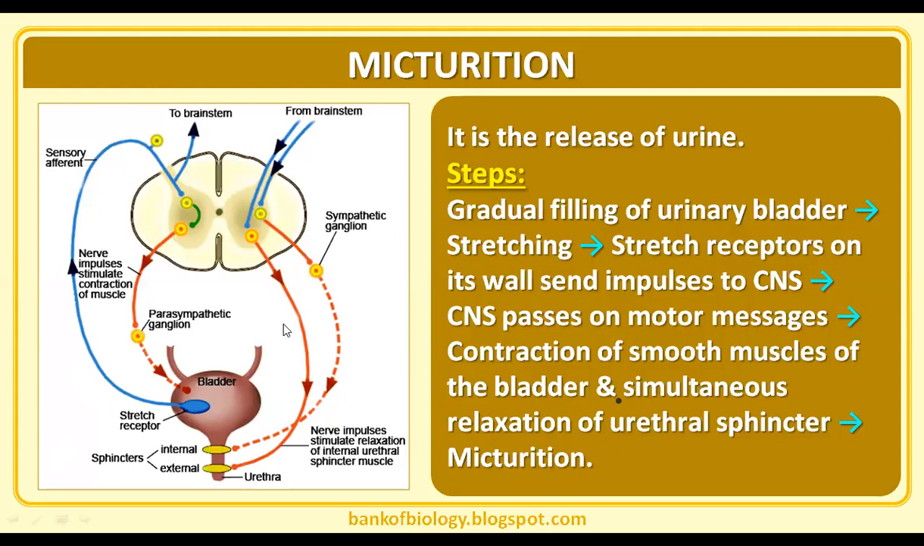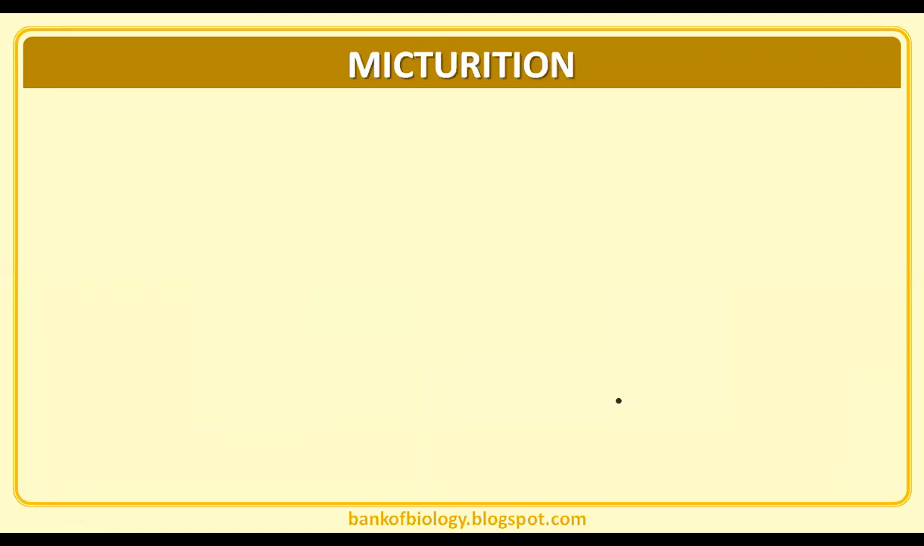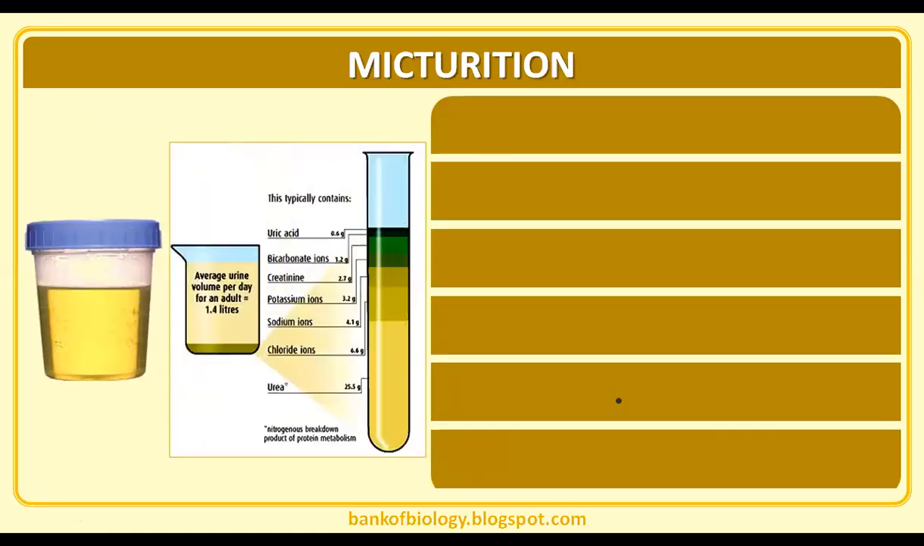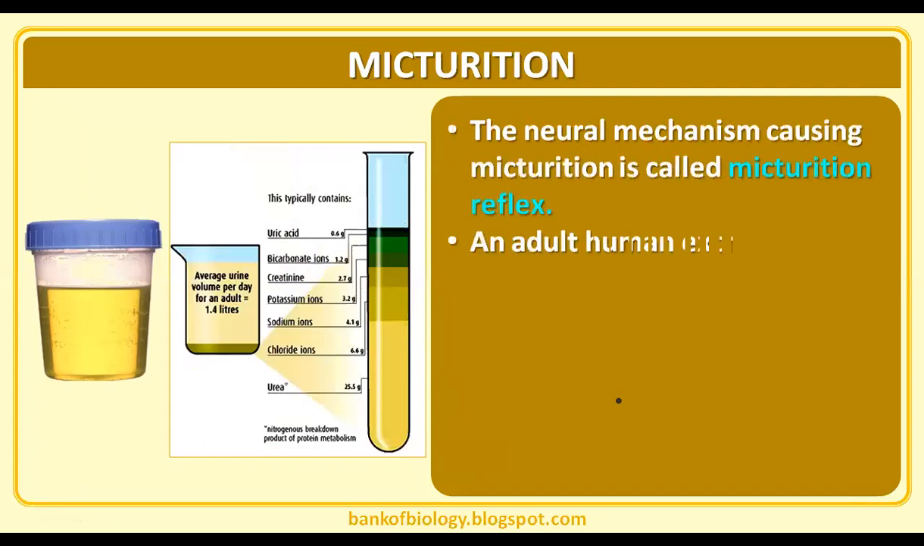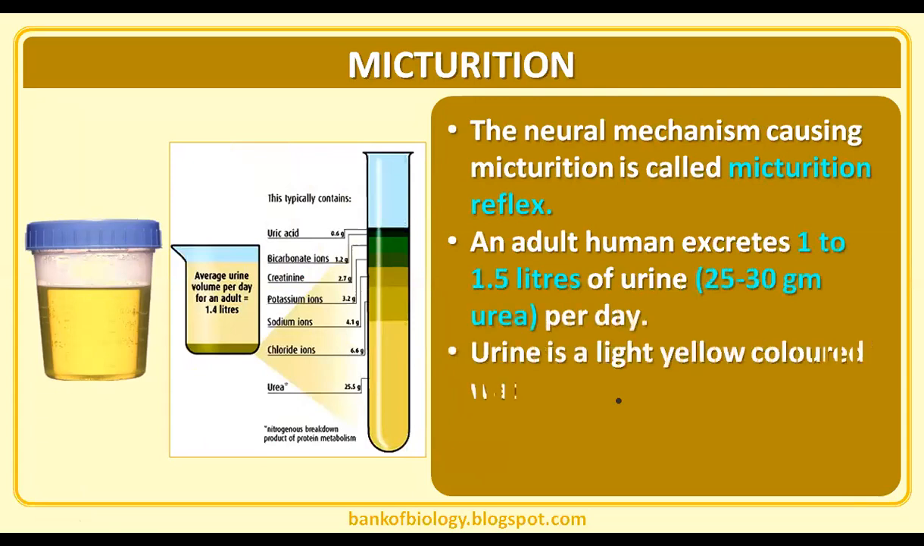Here you see the motor messages going to those smooth muscles of the bladder, with simultaneous relaxation of the urethral sphincter. You can see the internal urethral sphincter and the external urethral sphincter. So that makes the release of the sphincters, which leads to the elimination of urine. What do we call this? The micturition process. That neural mechanism causing micturition is called the micturition reflex.